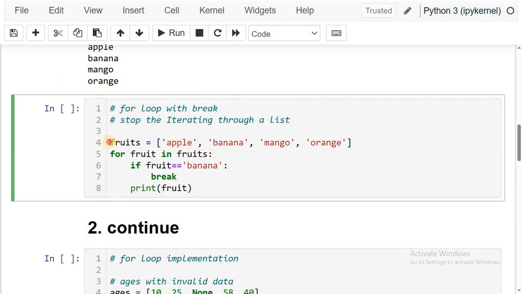Let us think this is one basket. The list is one basket and I want to search for my favorite fruit. Let us say my favorite fruit is banana. I am searching for my favorite fruit. When I find my favorite fruit, there is no need to continue the searching, right?